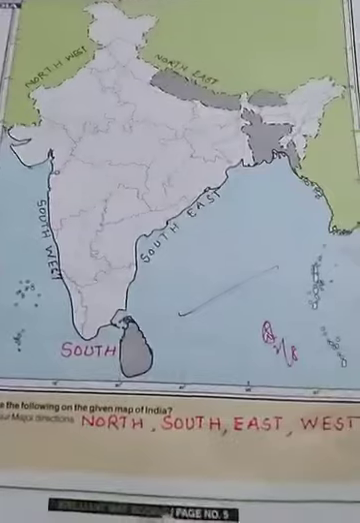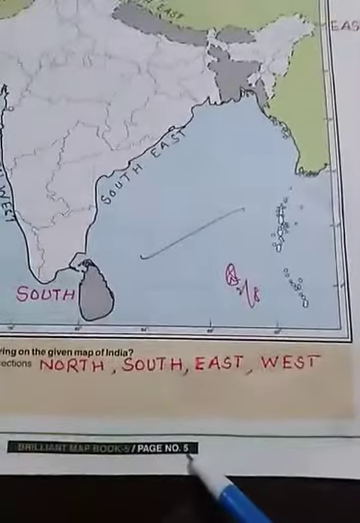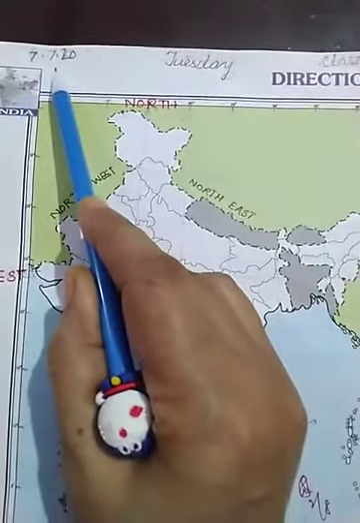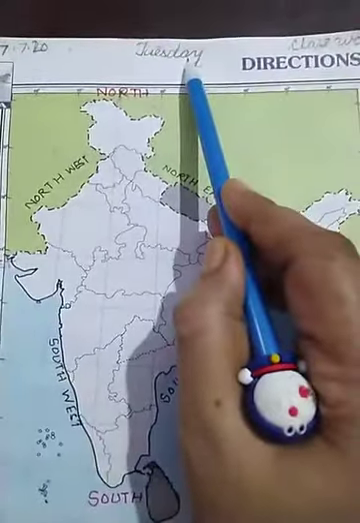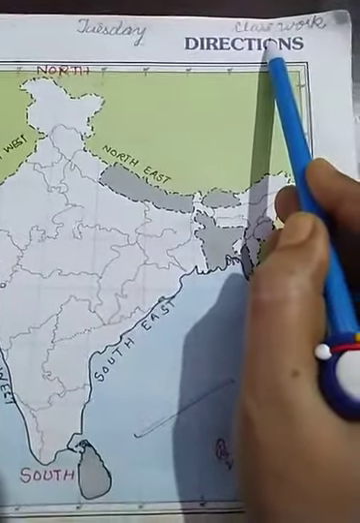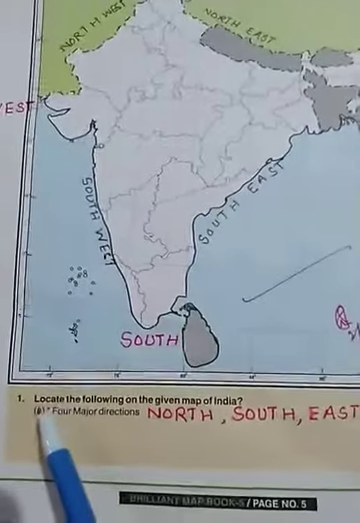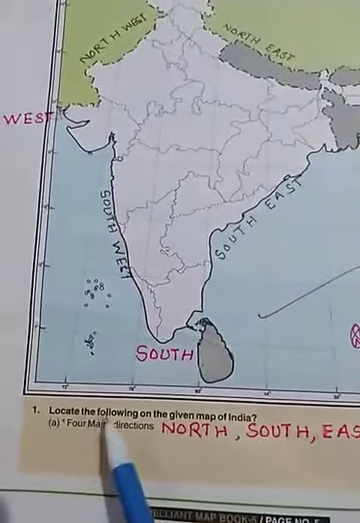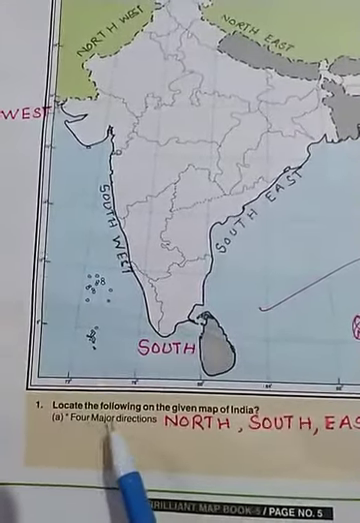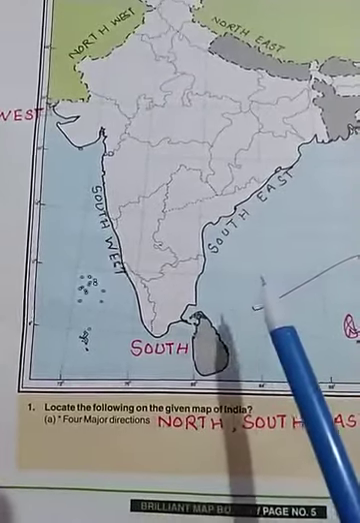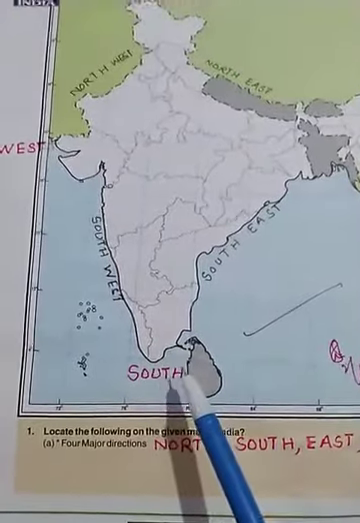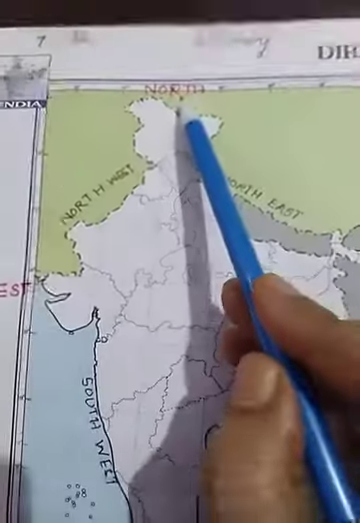You will start from page number 5. At the top on the left side you will write the date, in the middle you will write the day, and at the top of the right side you will write classwork. Here a question is written: locate the following on the political map of India. A. 4 major directions. In this map of India, you have to locate all 4 major directions. So, let's start from here.